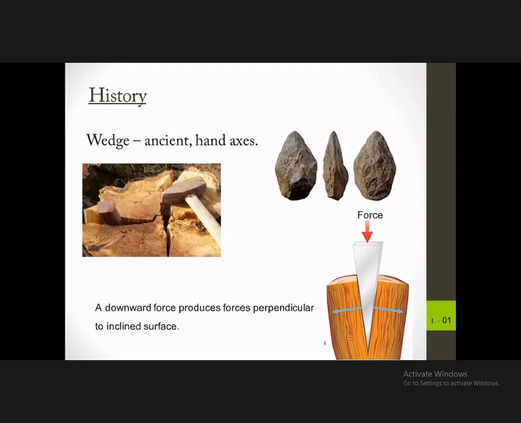The force exerted on the wood through the wedge vertically is split into two forces acting perpendicular to the inclined surfaces, as you can see from here. So that is how a wedge acts and is used in history.